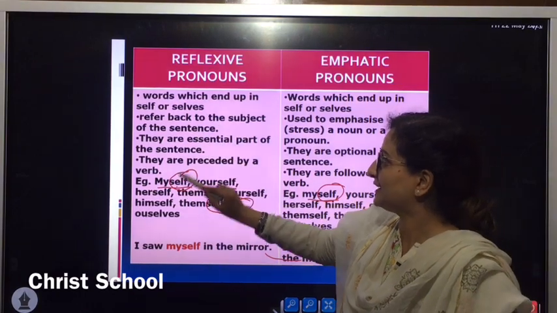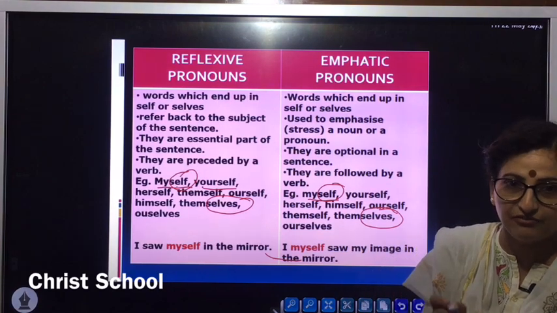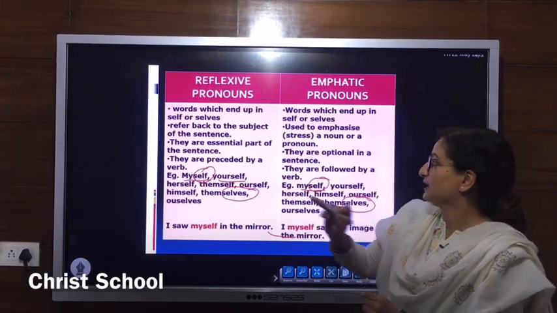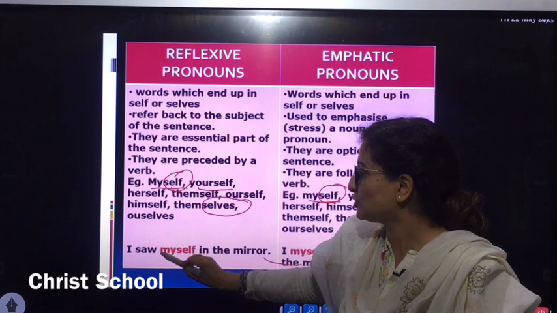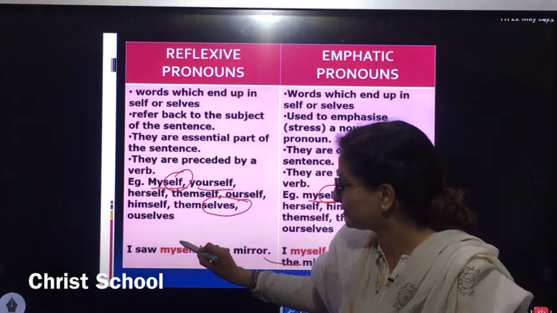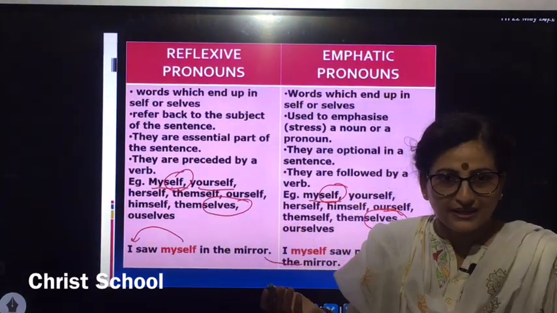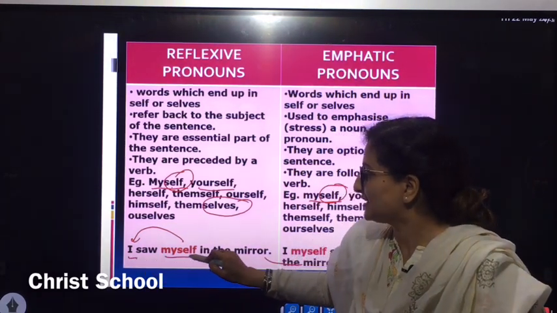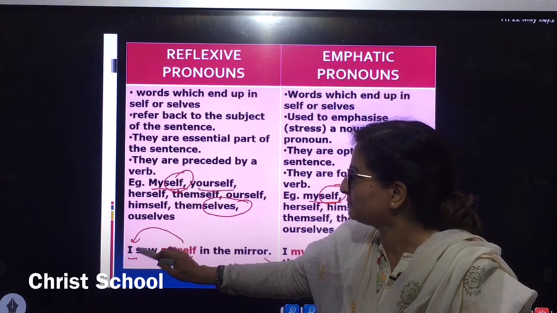Now, as I said, reflexive pronouns are the words which refer back to the subject of the sentence. Suppose if I say here, example, I saw myself in the mirror. Here, myself is referring back to your subject. Whom did I see? Myself. So, when I say myself, there has to be a subject and it is talking about the subject.